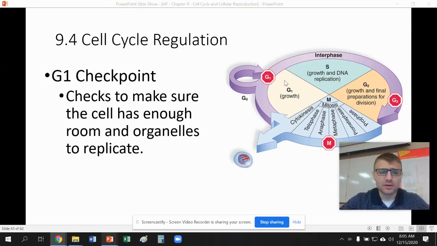Another way that the cell cycle is regulated is by these checkpoints. These checkpoints are points in the cell cycle where the cell is going to check to make sure everything is working efficiently. And then if it's not, it's either going to fix it, or it's going to send the cell to go through apoptosis. Apoptosis we're going to get to later on, but it's just when the cell dies as a result of some damage or something not going right in the cell. So these checkpoints, imagine like the checkpoints maybe you've heard of in other countries, maybe even here.